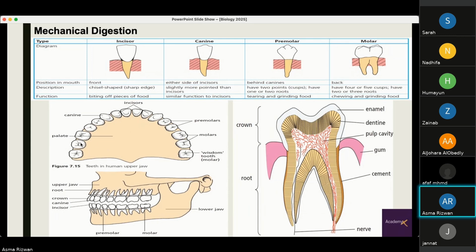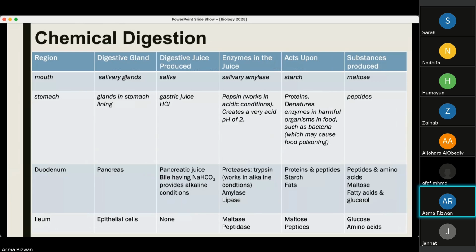This diagram shows you the total number of teeth in each. This is the upper jaw, and this right here is the lower jaw. You can see each of these types of teeth in your mouth, mainly involved with mechanical digestion. Now, if you look at the inside structure of the teeth, you can find that the crown portion, which you can see in your mouth, has an enamel, a dentine, and the pulp. And the root portion, which is embedded in our gums and the bone, consists of the cement and the nerves. And this makes up the root. Again, this is all part of mechanical digestion.